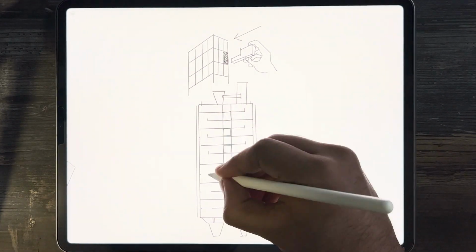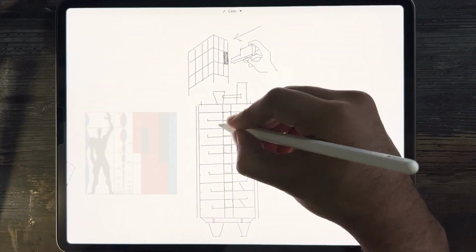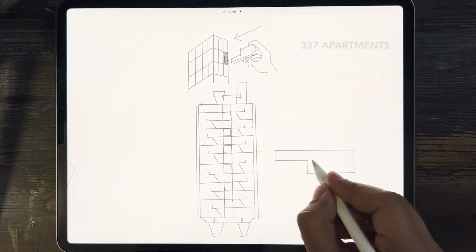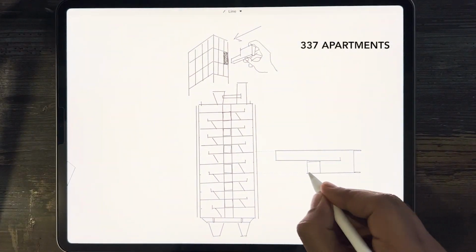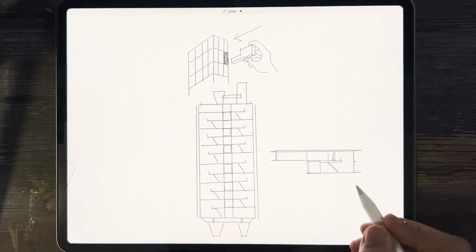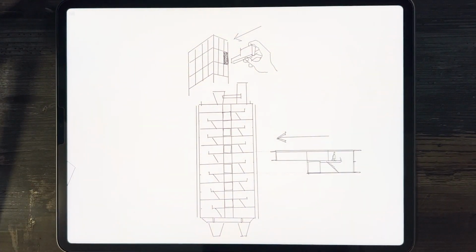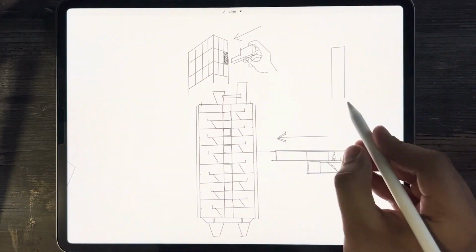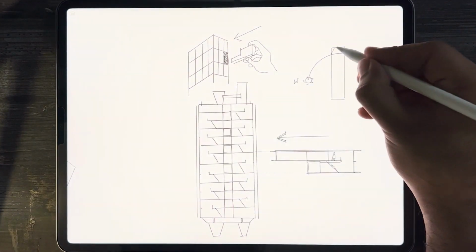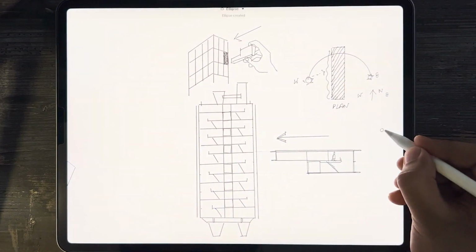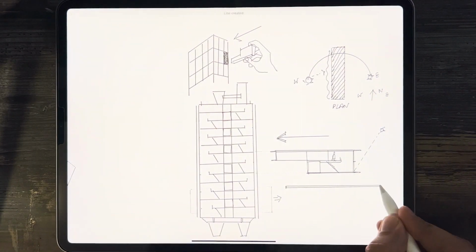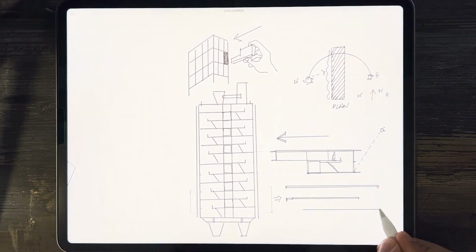These double height floors are interconnected through indoor staircases with proportions derived from the human proportion of 2.23 meters in height. Corbusier arranged 337 apartments of different sizes in the building. By extracting one unit from the building, one can understand its arrangement within the structure. Corbusier also considered the sun as an important element of the design, placing the building facing east and west with the north side left blind to block the cold winds. Protecting the house from the west sun was always challenging, so Corbusier incorporated the sun shading concept into the building to shield it from the direct sunlight.